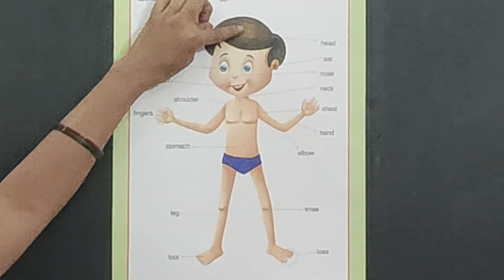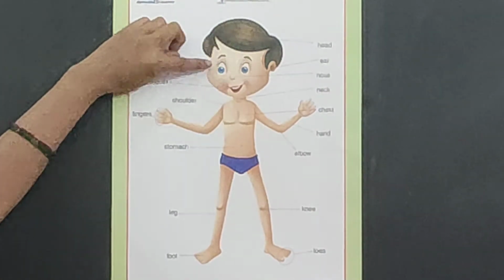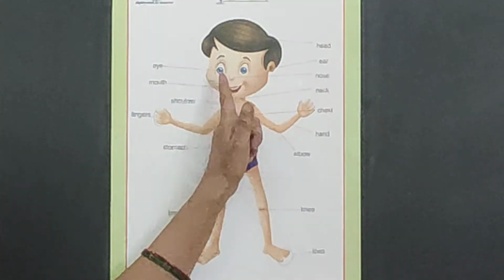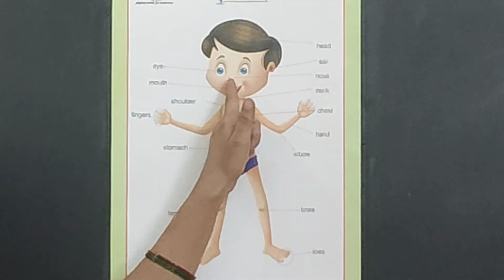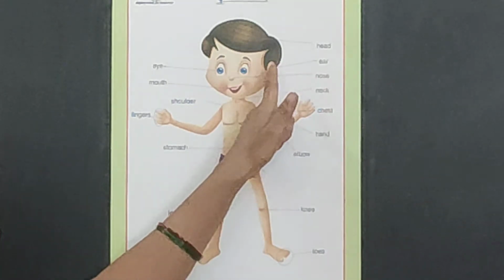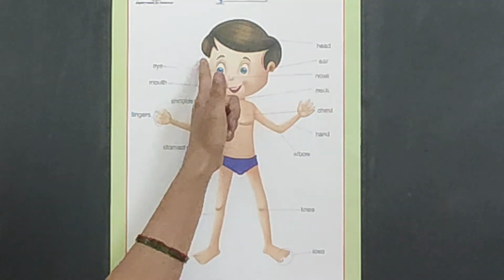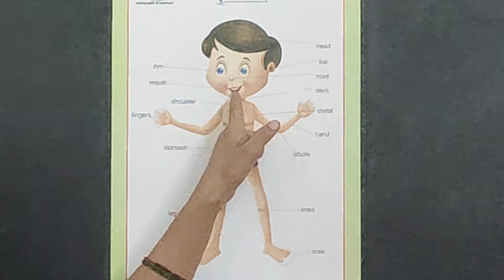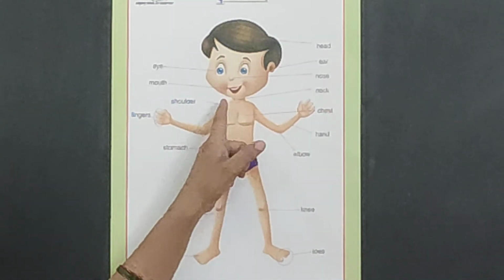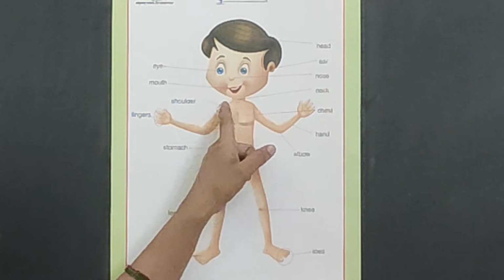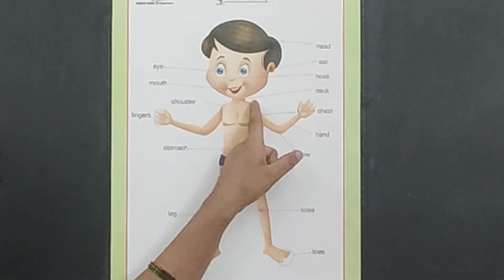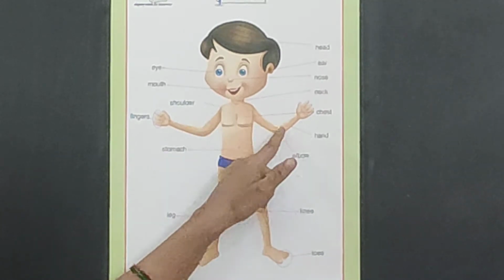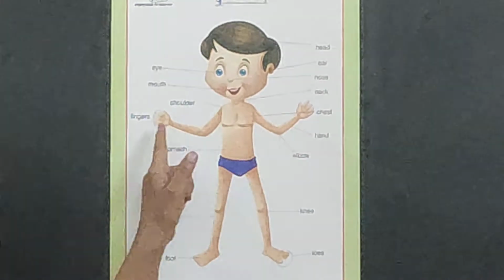What is this? This is a head. What are these? These are eyes. What is this? This is a nose. What are these? These are ears. What is this? This is a mouth. And what are these? These are shoulders. What are these? These are hands.